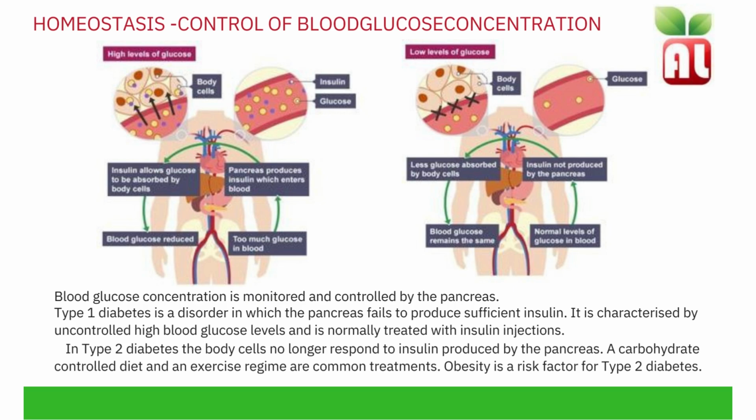Type 1 diabetes is a disorder in which the pancreas fails to produce sufficient insulin. It is characterized by uncontrolled high blood glucose levels and is normally treated with insulin injections. In type 2 diabetes, the body cells no longer respond to insulin produced by the pancreas. This is due to poor diet. A carbohydrate-controlled diet and an exercise regime are common treatments. Obesity is a risk factor for type 2 diabetes.